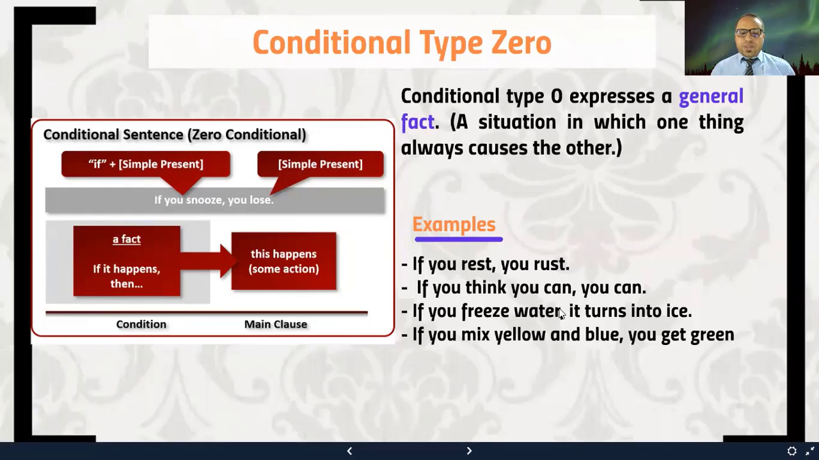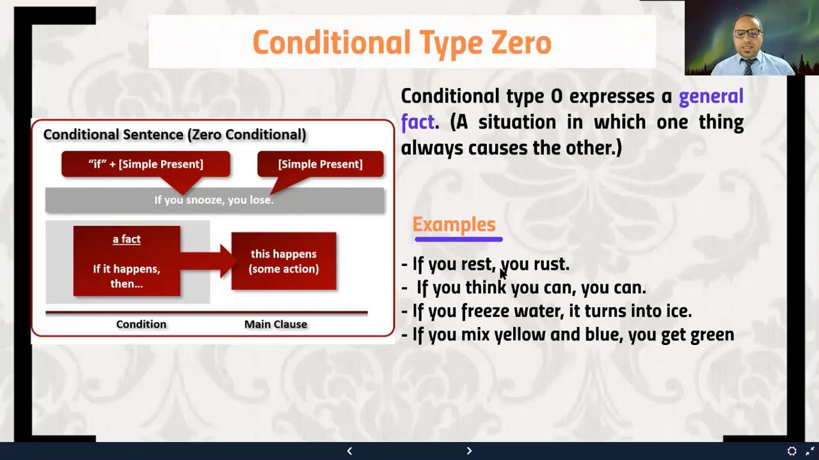Let's consider the examples here. If you rest, you rest. If you think you can, you can. If you freeze water, it turns into ice. If you mix yellow and blue, you get green. So in all of these sentences here, I started the conditional sentence with the if clause. That's why we have a comma separating the two clauses in all of the examples that I cited here.